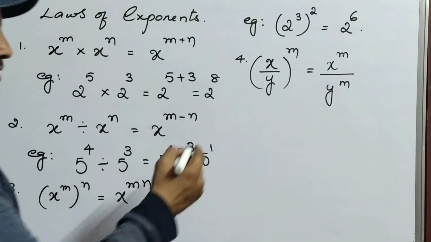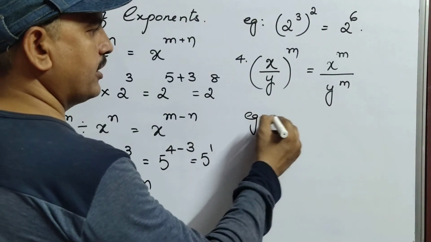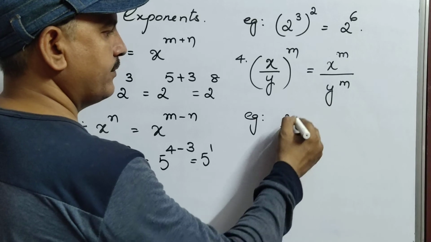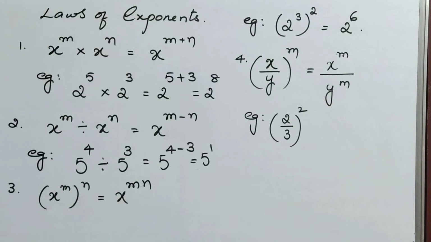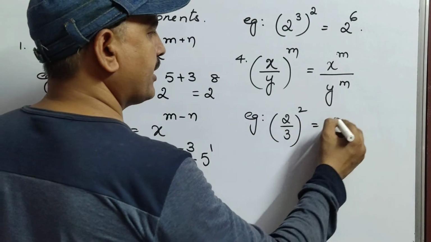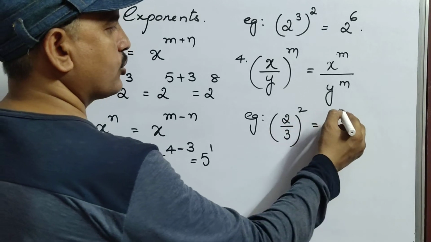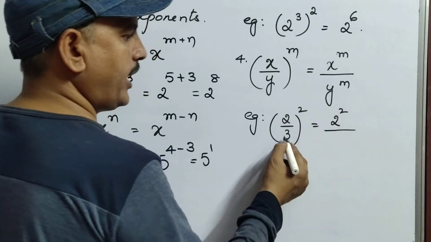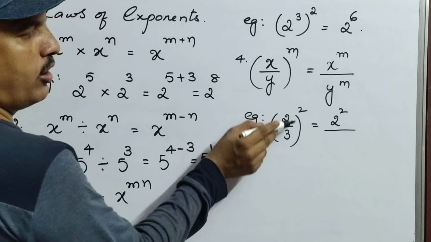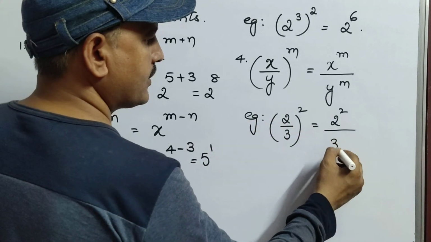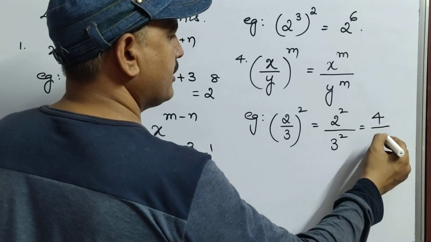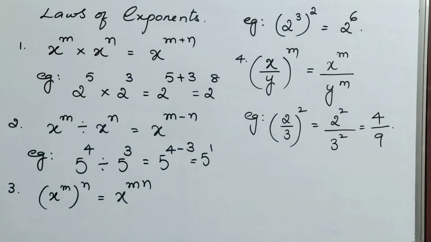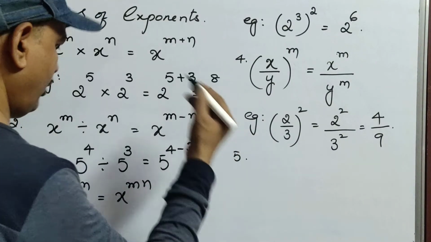See the example here: 2 by 3 whole square. So how can it be written? This square belongs to numerator 2, that is 2 square, and the square belongs to 3 also, so 3 square. So 2 square means 4 and 3 square means 9. So you can simplify the sum like that. Next, fifth law.